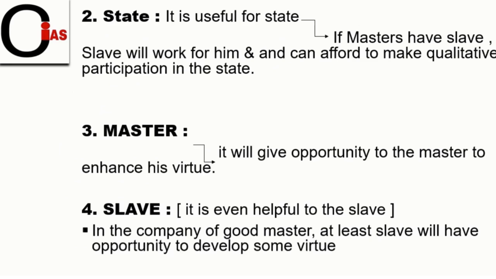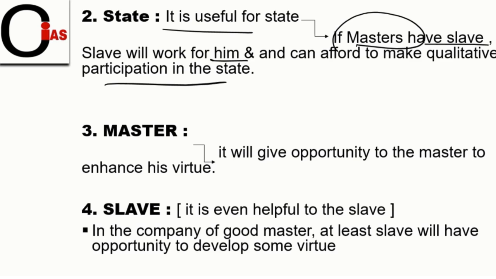And here, friends, if we look from the state perspective at how slaves perform a vital role for the state, it is useful for the state if masters have slaves. See, friends, if masters have slaves, slaves will work for them and masters can afford to make qualitative participation in the state. Why? When the slaves work for masters, the master can use that golden time for the welfare of the state or for qualitative participation in the state. That's the reason slaves are important from the state perspective also.